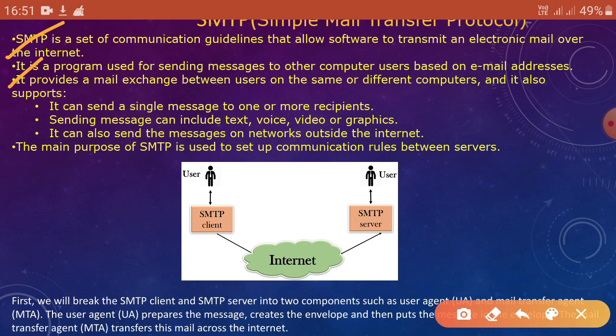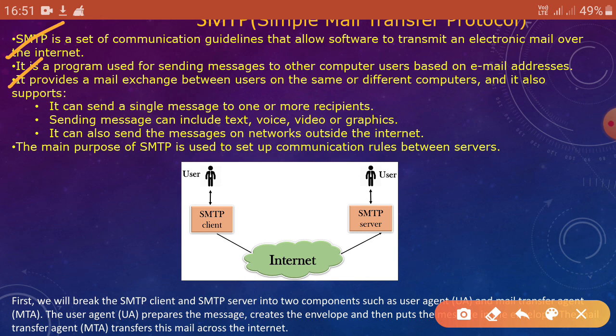Number 3, it provides mail exchange between users on the same or different computers. We can do it using email. We can send a single message to one or more recipients.